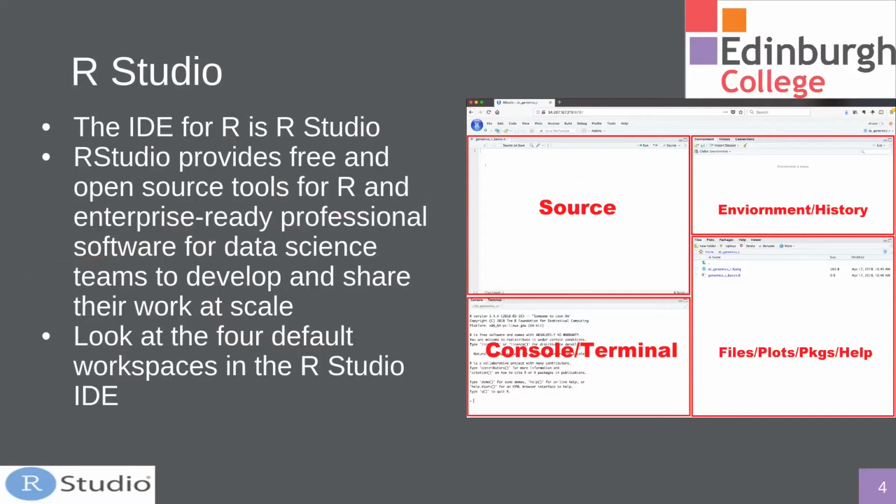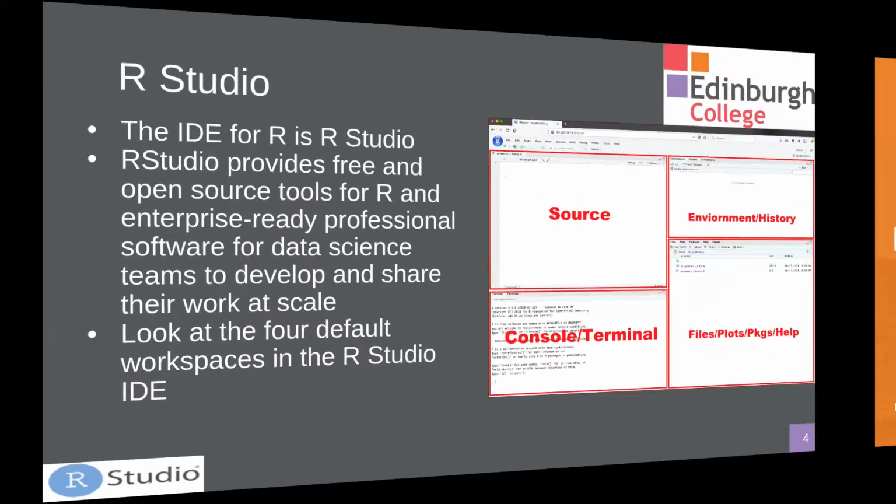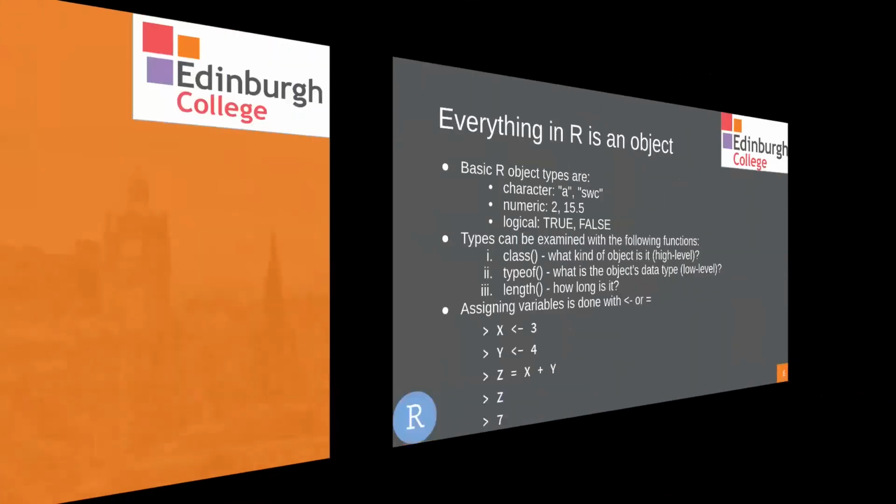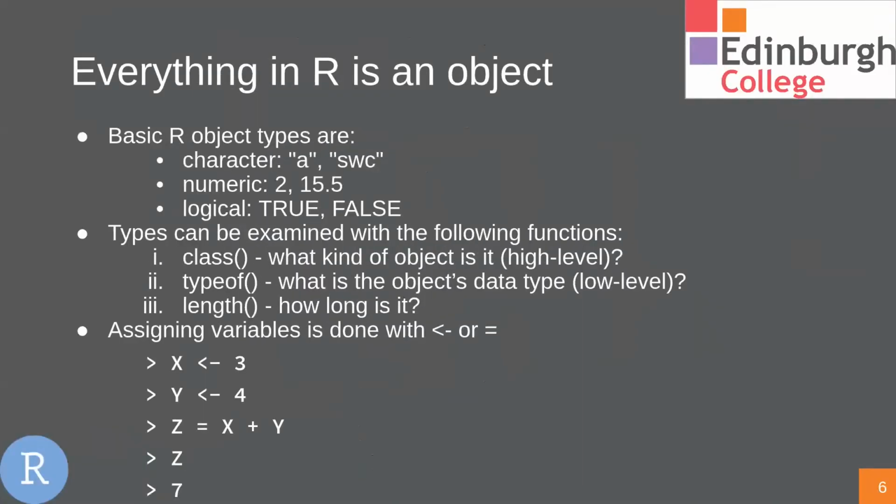So before we look into R and RStudio, let's have a look at some basics of the R programming language. So the first thing to think about when we think about R is that everything in R is an object. Okay, so basic R object types are character.